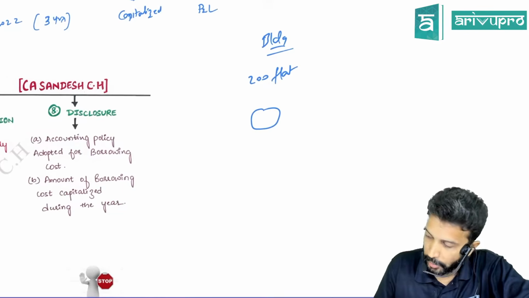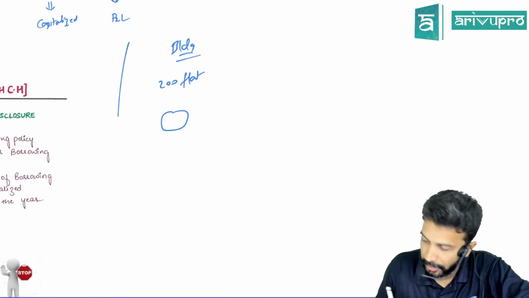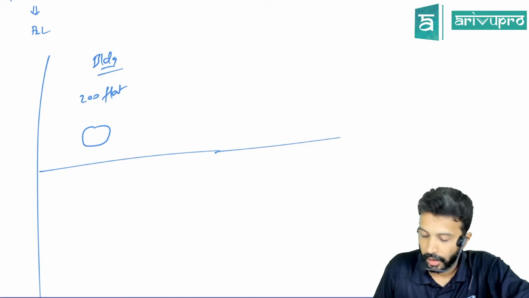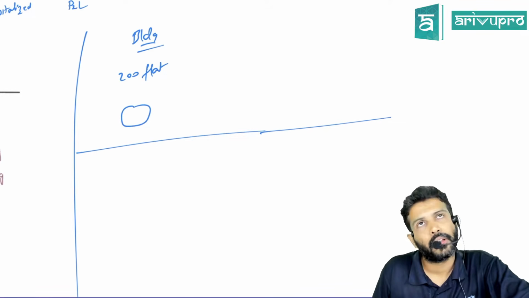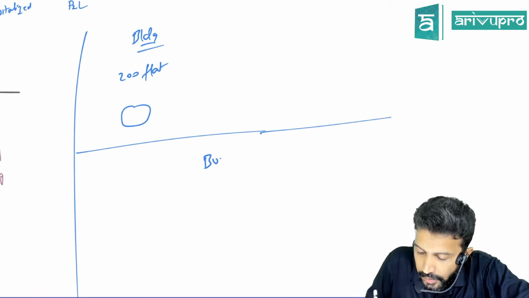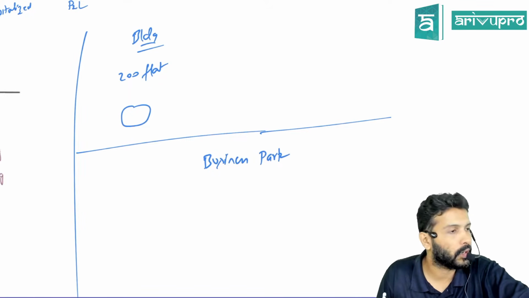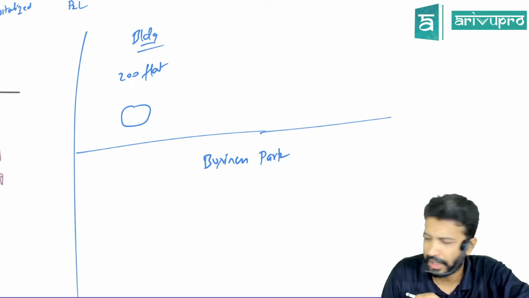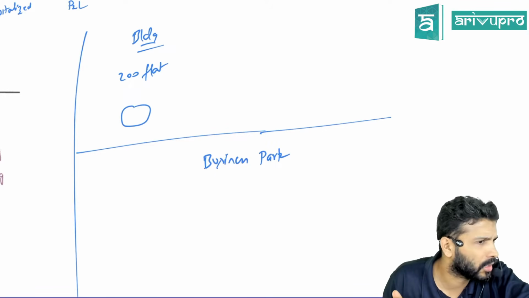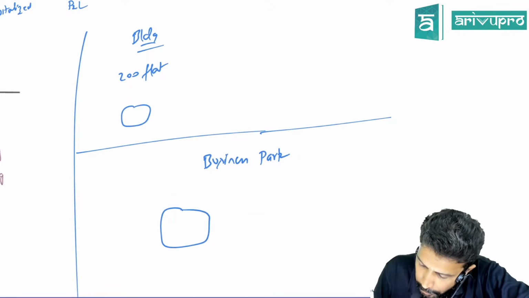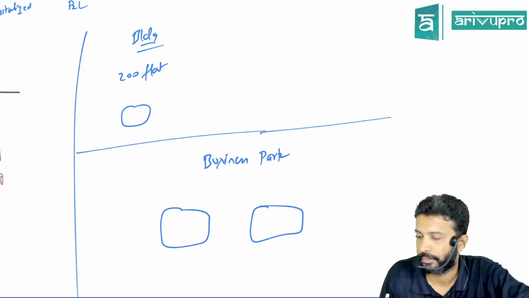Okay, I'll give you maybe one more example. Tell me this answer. Let me check. Sir, you have a business park. We say an IT park, Manyata Tech Park, Bagmane Tech Park, all those tech parks are business parks. Sir, business parks means they'll have only one building or multiple buildings? Multiple buildings.